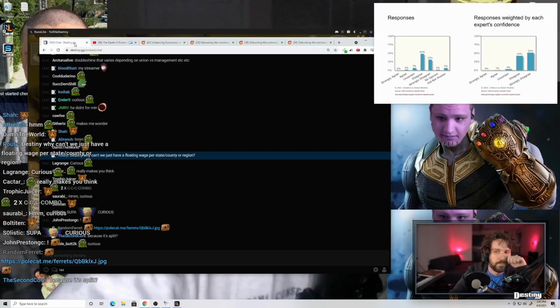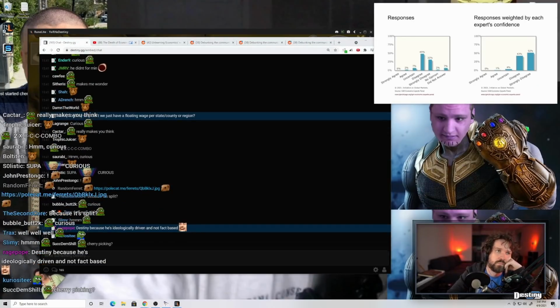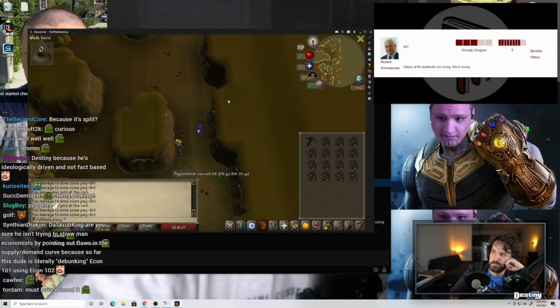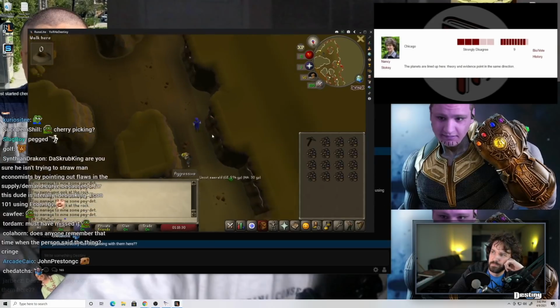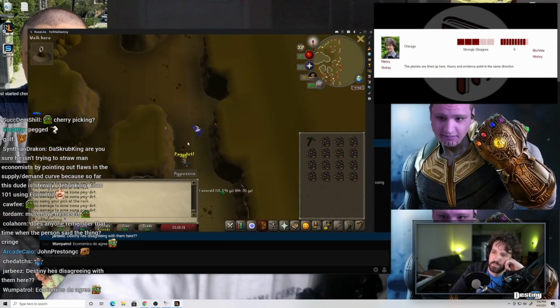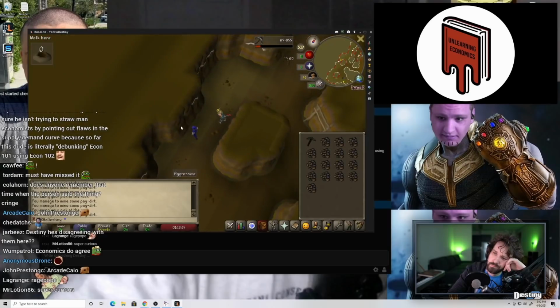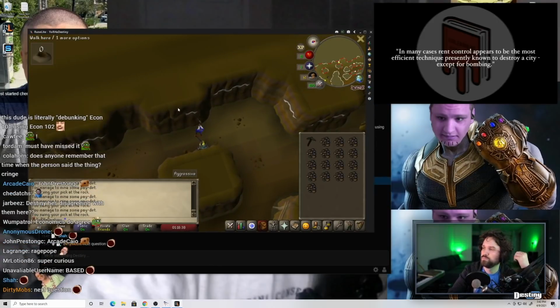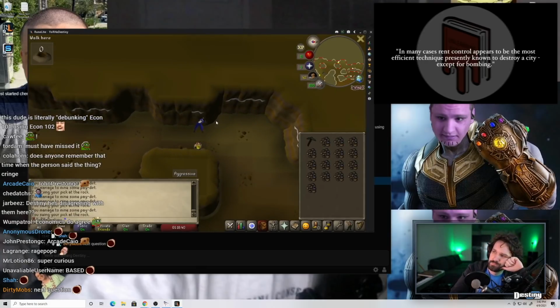Have used them. 81% of economists disagreed or strongly disagreed with this statement, with answers including, next question, does the sun revolve around the earth? Unless all the textbooks are wrong, this is wrong. The planets are lined up here. Theory and evidence point in the same direction. The award for the strongest statement about rent control, however, goes to the economist Assar Lindbeck, who claimed, in many cases, rent control appears to be the most efficient technique presently known to destroy a city, except for bombing.